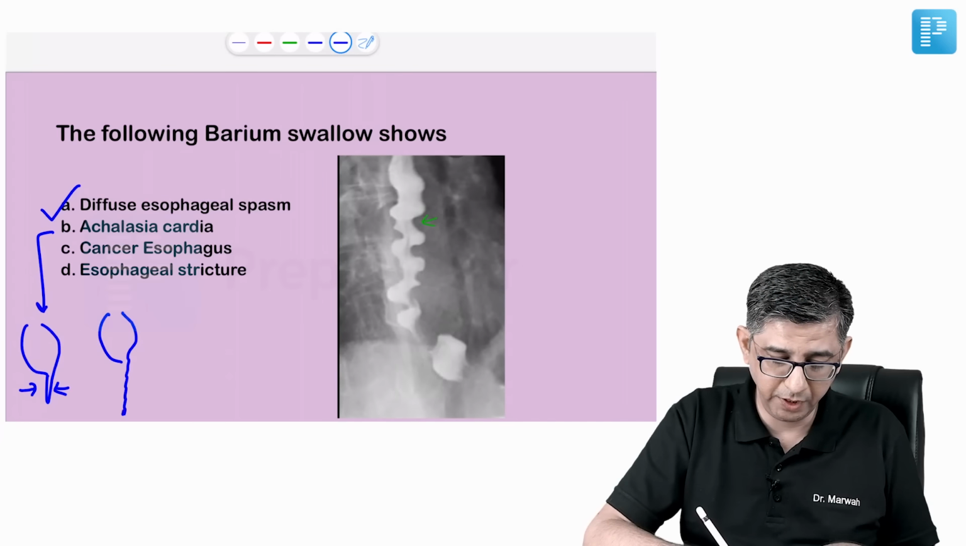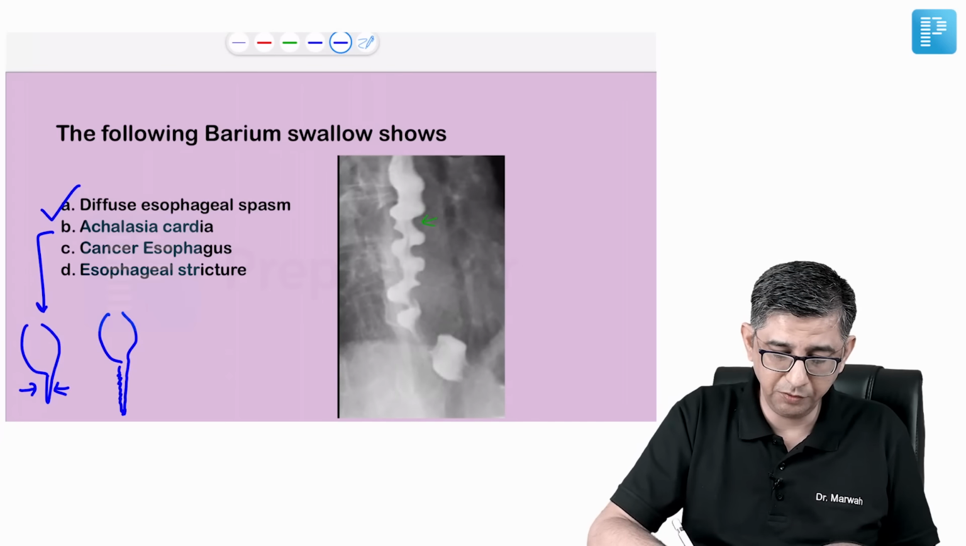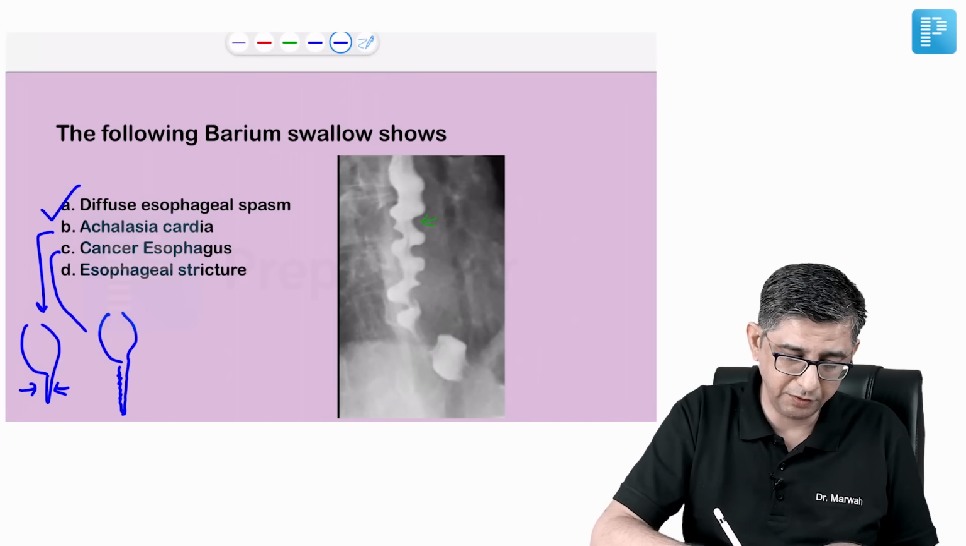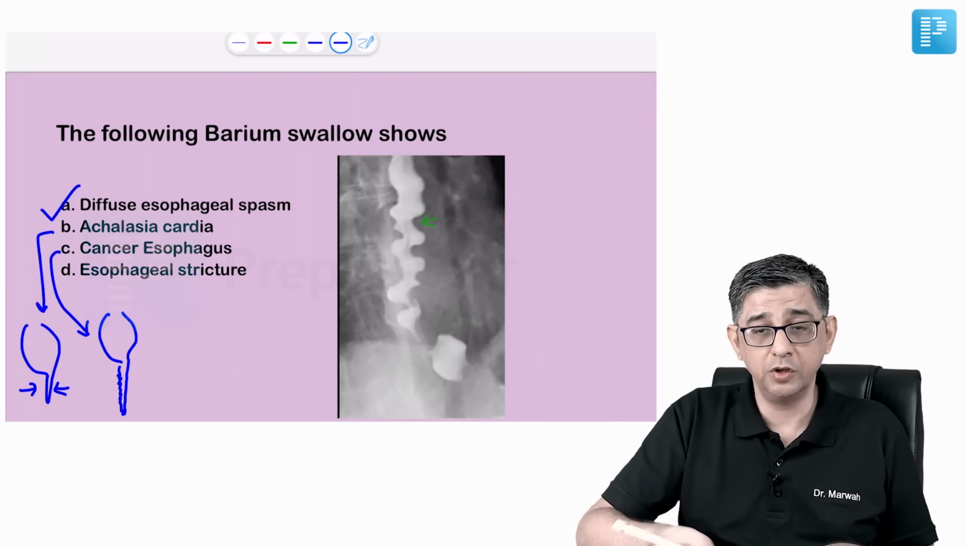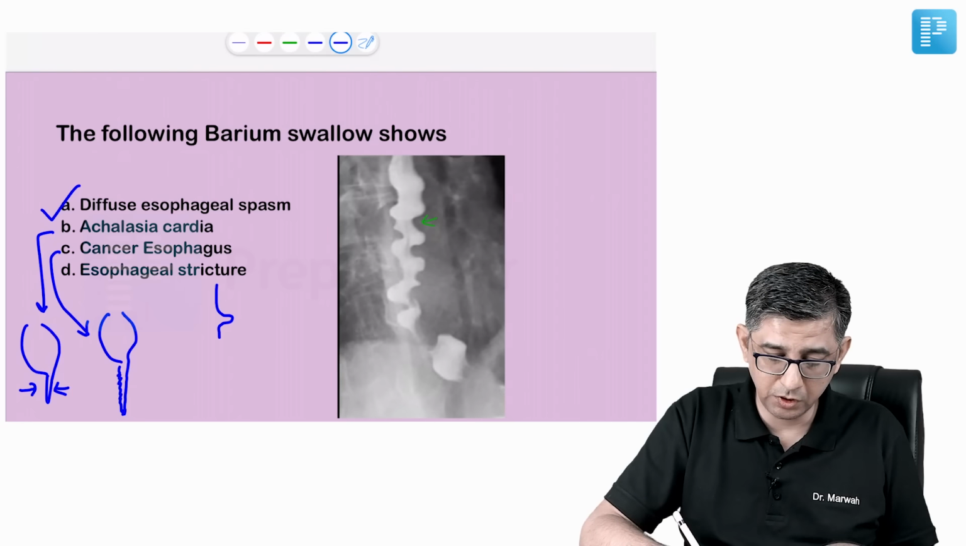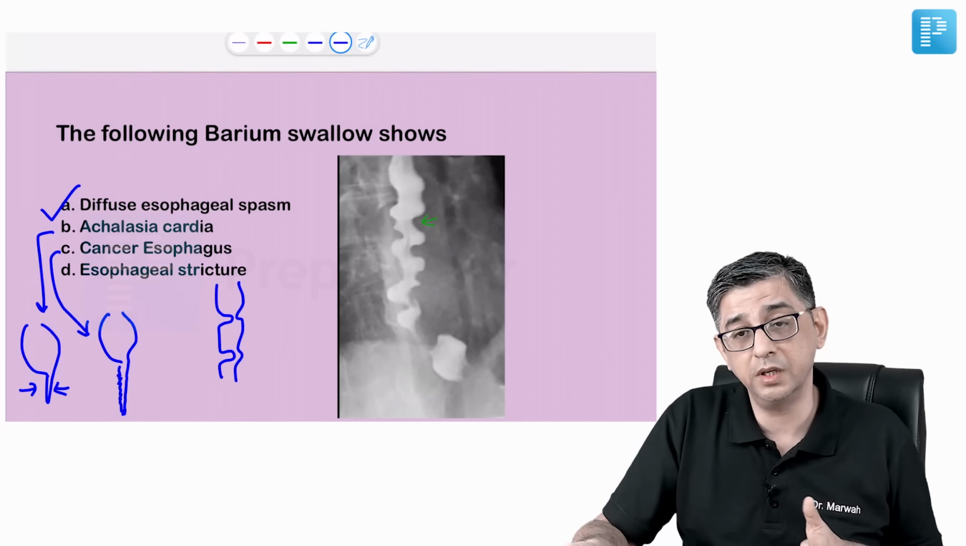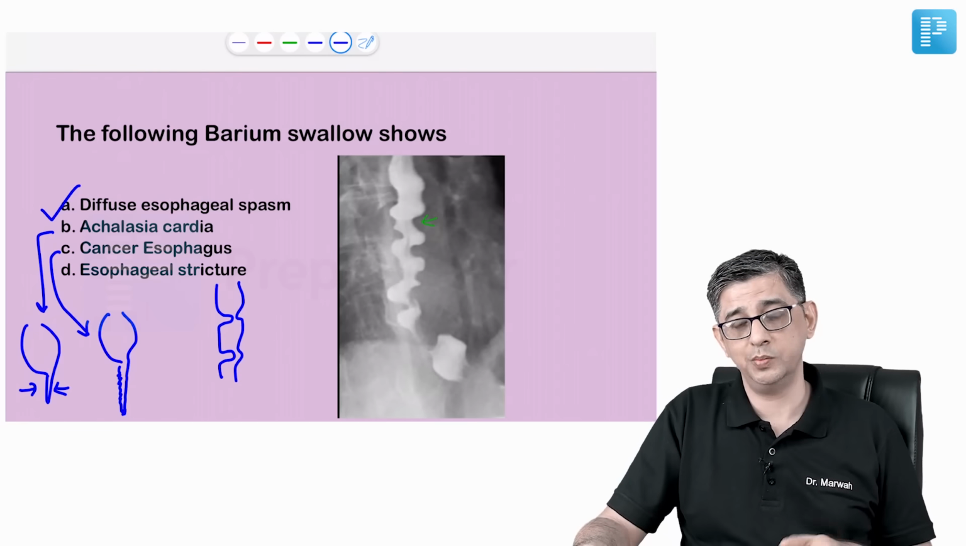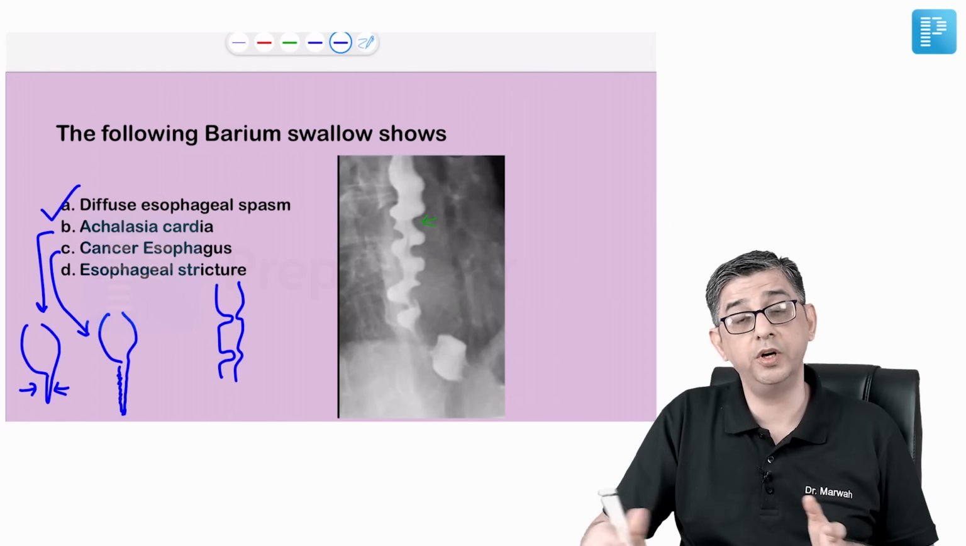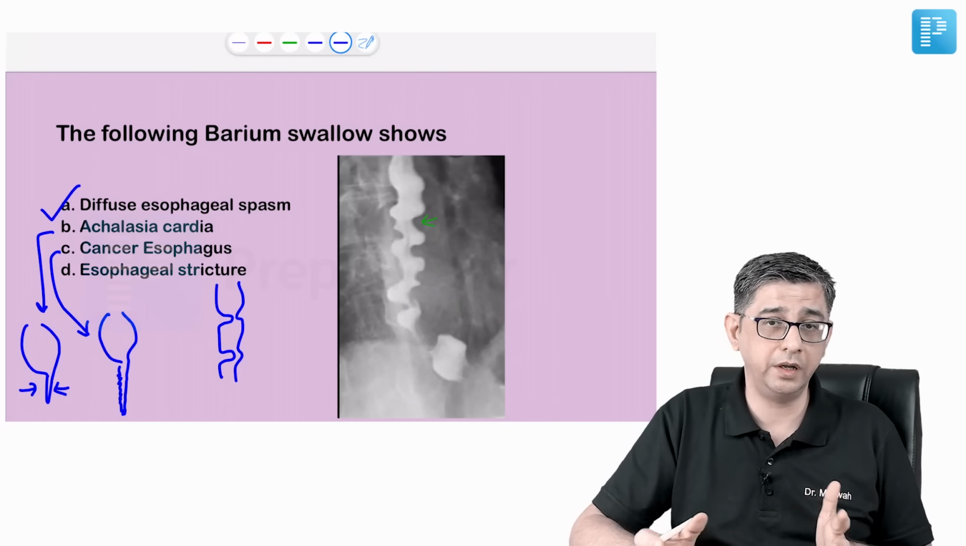But if it's going to be a filling defect, then I am going to be thinking in terms of cancer of the esophagus. And if it's going to be a stricture, then stricture may cause narrowing once, or maybe it can cause narrowing twice, but it's not going to have a typical appearance like the one that I've shown to you at this particular point of time, which is very classical for diffuse esophageal spasm, or nutcracker esophagus.